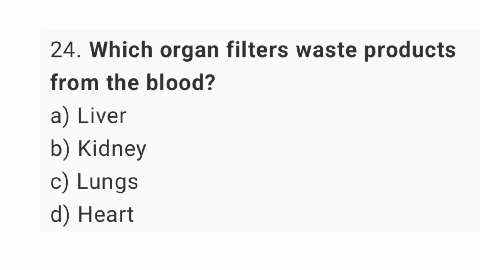Question number 24. Which organ filters waste products from the blood? The right answer is option B, kidney.